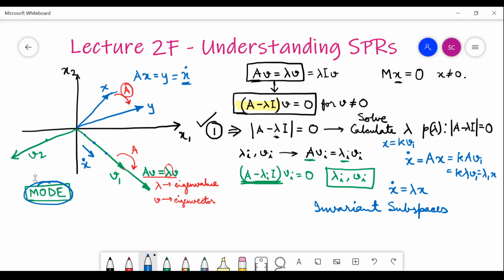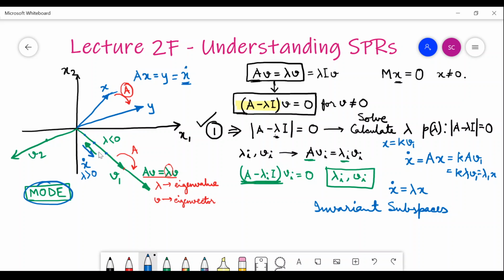of the system. So if the eigenvalue here, suppose you have a lambda, is less than 0, that means my velocity vector, this one, would now be in this direction, and the blue one is for lambda greater than 0, the green one is for lambda less than 0.